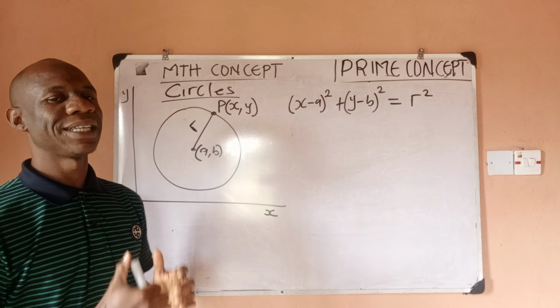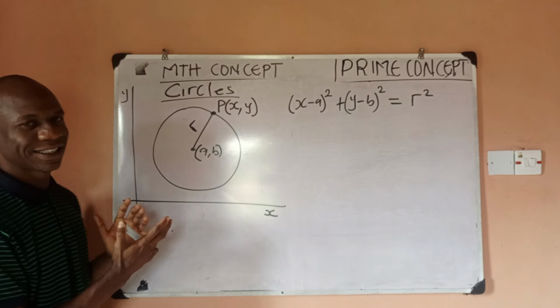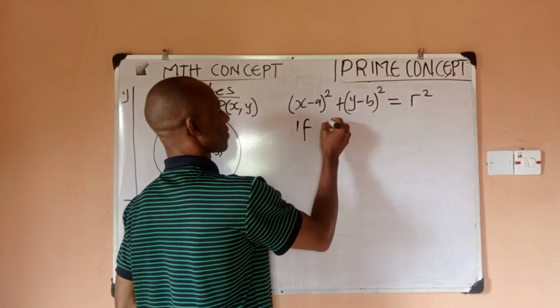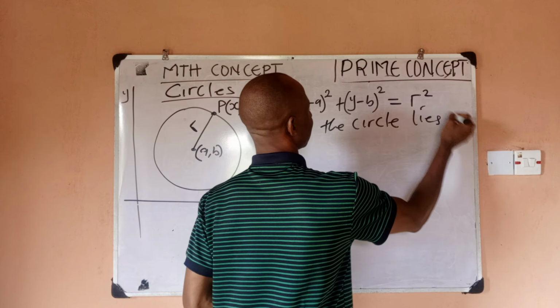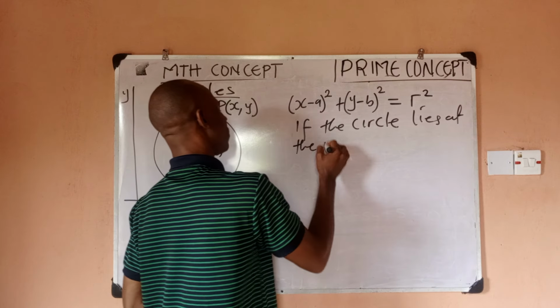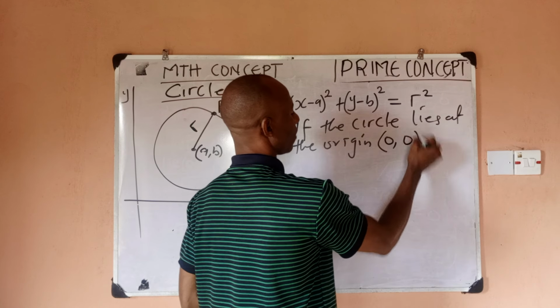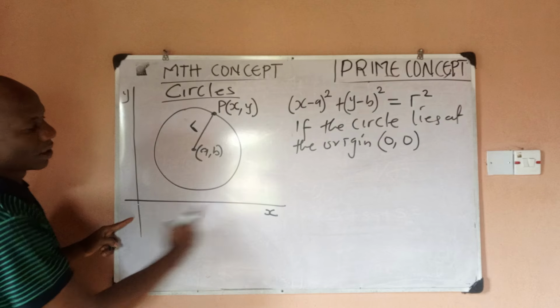Now, assuming that my circle lies at the origin of my coordinate system, it would simply mean that my points A and B would be 0, comma 0, because at the origin, the value of y is 0 and the value of x is 0.